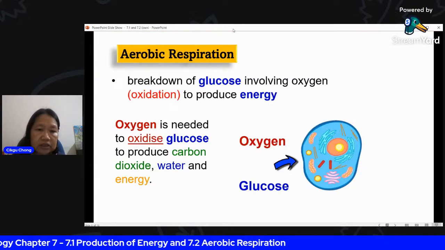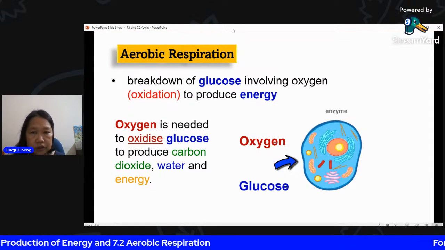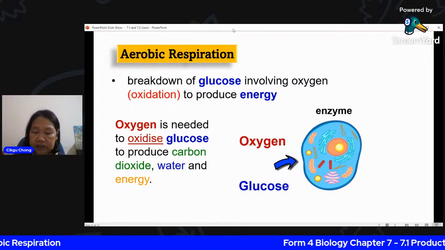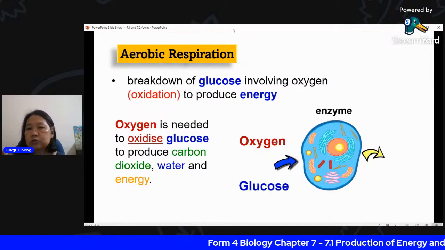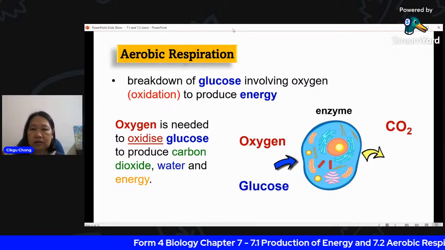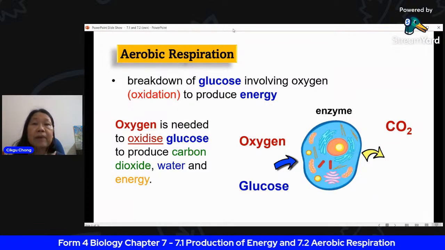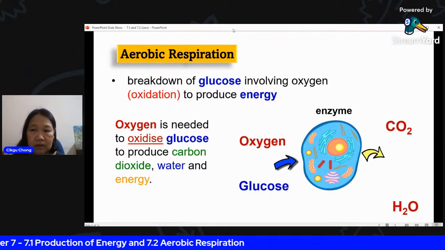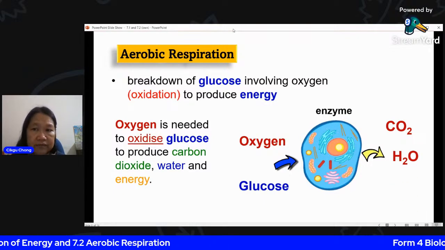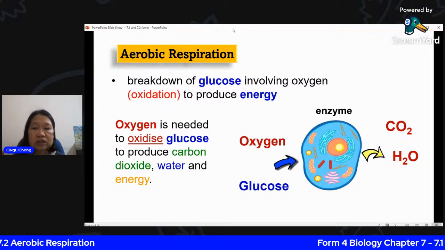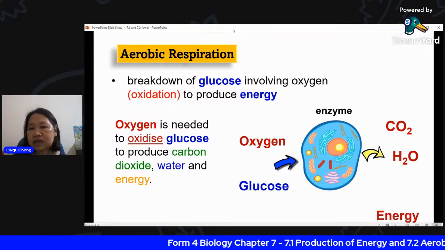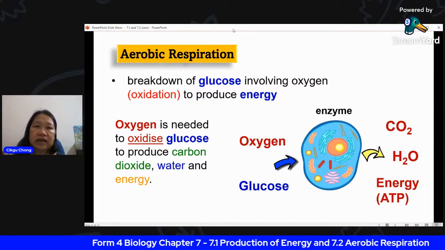When you have oxygen and glucose inside the cell, with the presence of enzymes to carry out this oxidation, you produce carbon dioxide, which is the byproduct. You don't want the carbon dioxide, and you don't want the water. What the cell really wants is energy.